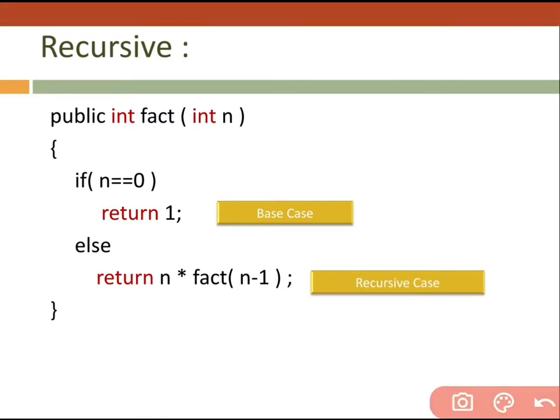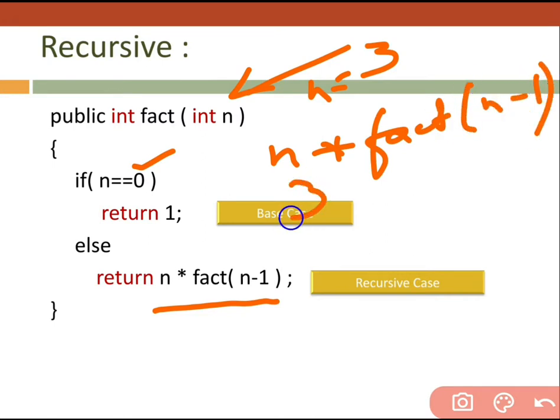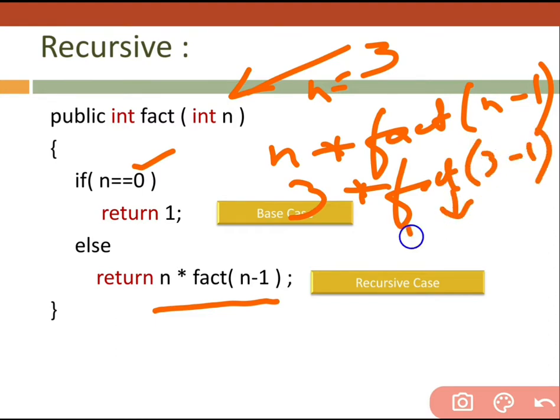When we are providing the value that is 3, see what happened when n receives value 3, whether n is equal to 0 or not. No, it is not 0. Then we have to work on this, that is n into fact of n minus 1, means 3 into fact of 3 minus 1, that is 2, means fact of 2.